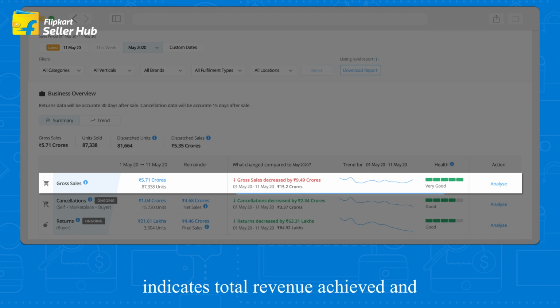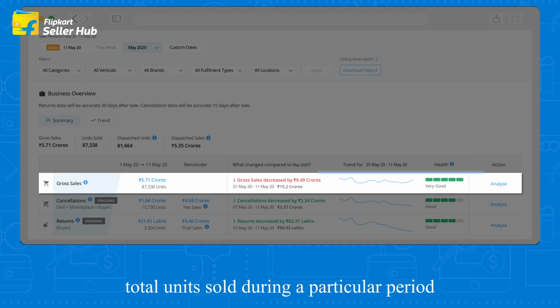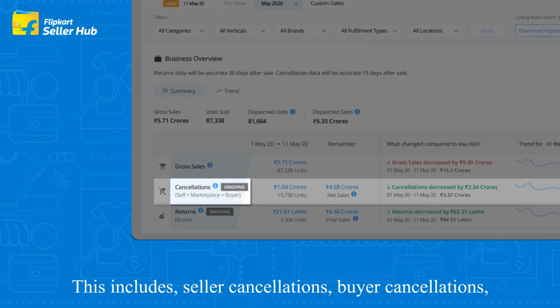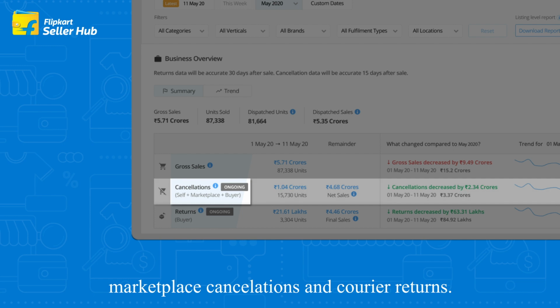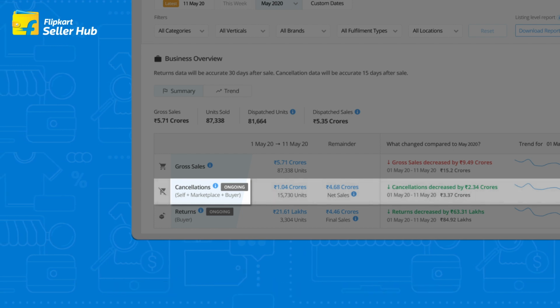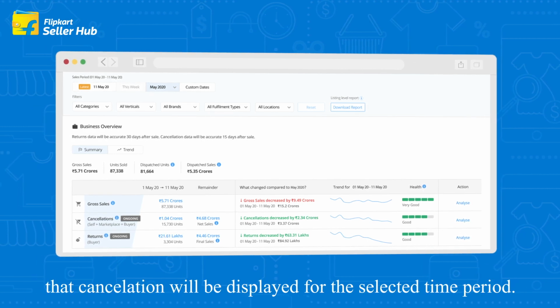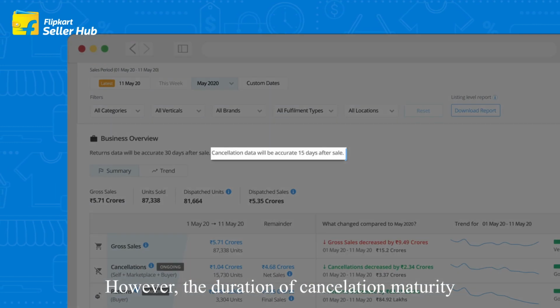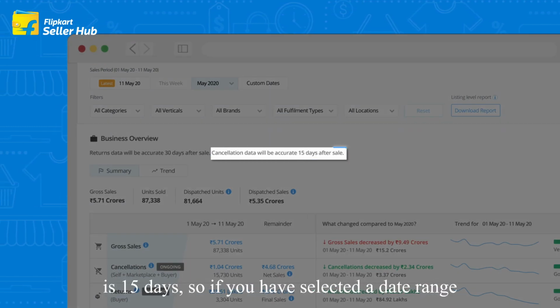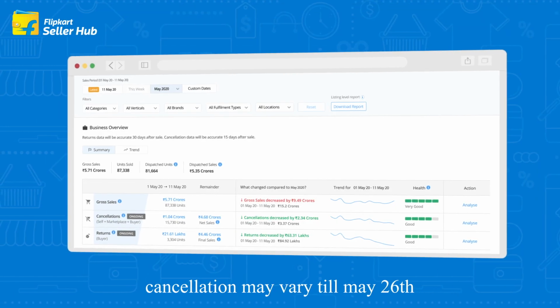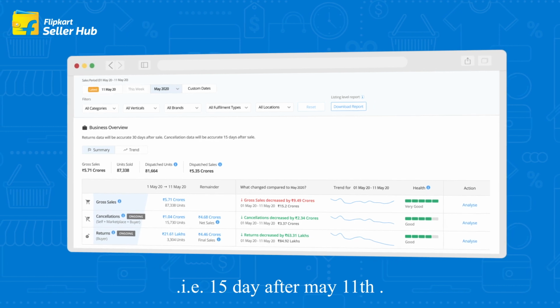Gross sale indicates total revenue achieved and total units sold during a particular period. Cancellation includes number of units and total amount cancelled. This includes seller cancellations, buyer cancellations, marketplace cancellations, and courier returns. Here, you need to remember that cancellation will be displayed for the selected time period. However, the duration of cancellation maturity is 15 days. So if you have selected a date range between 1st May and May 11th of 2020, cancellation may vary till May 26th, that is 15 days after May 11th.